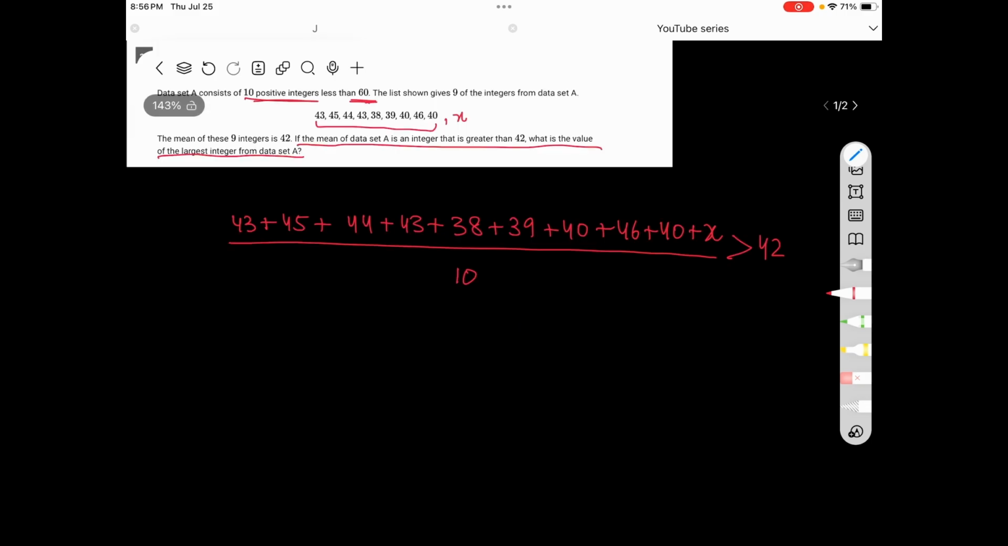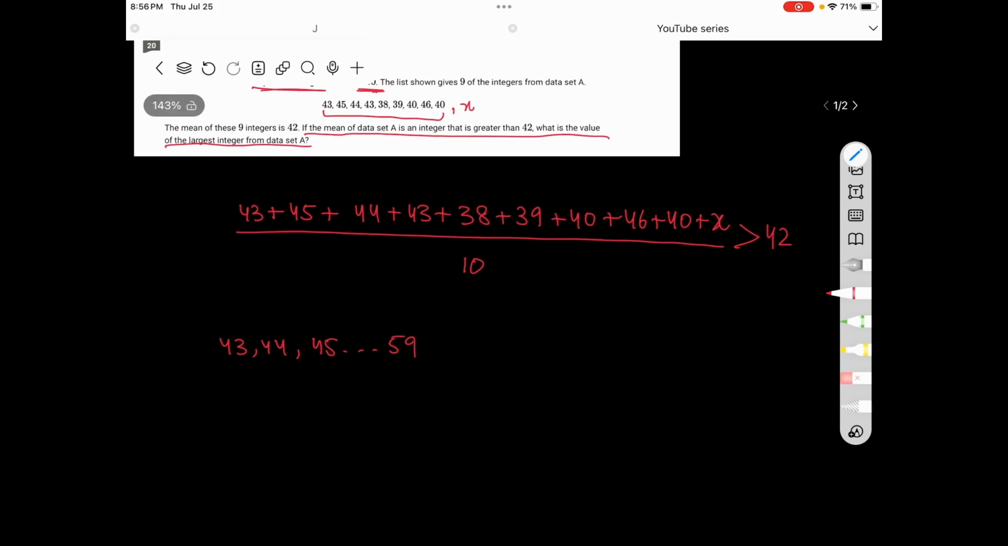Now, what is an integer greater than 42? Because our question asks for an integer, the answer is going to be 43, 44, 45, all the way up to 59, because the numbers are less than 60. Since we're taking numbers less than 60, our mean is going to be less than 60. The mean of a set of elements cannot be greater than any of the elements.